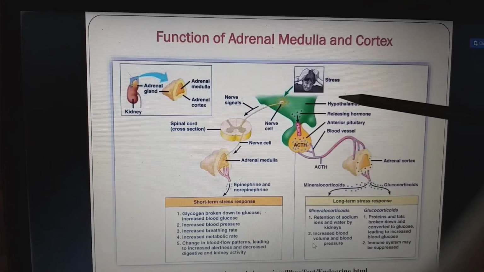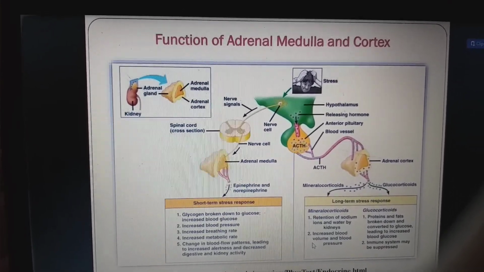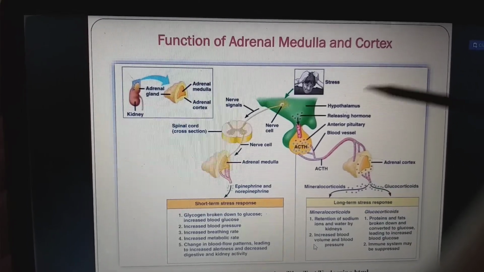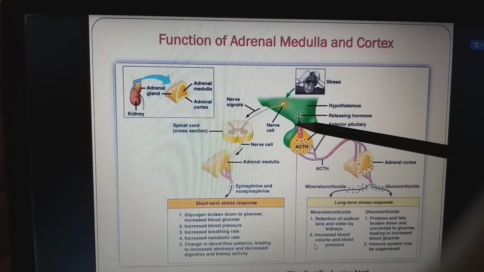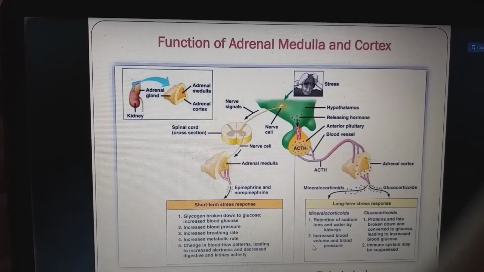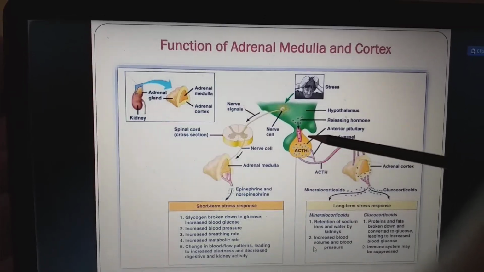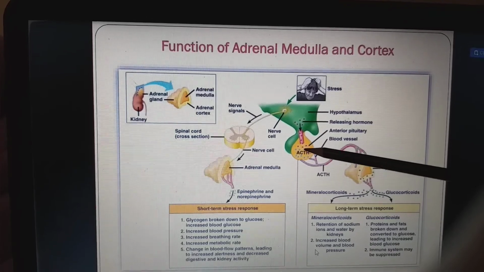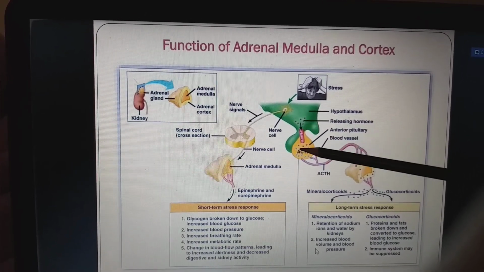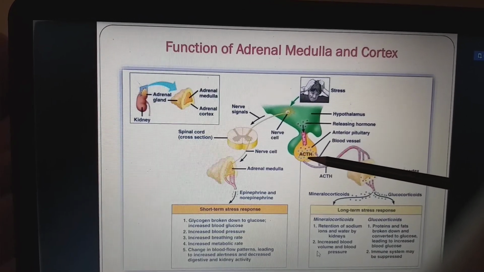And next, coming to the other pathway, the long-term stress response. The previous one is for an instant, for the very short term. If it is for the long term, the hypothalamus releases corticotropin releasing hormone, as we have seen in the previous video, and it goes to the anterior pituitary. Here it is corticotropin releasing hormone. This will act on the anterior pituitary and make it release ACTH, adrenocorticotropic hormone.